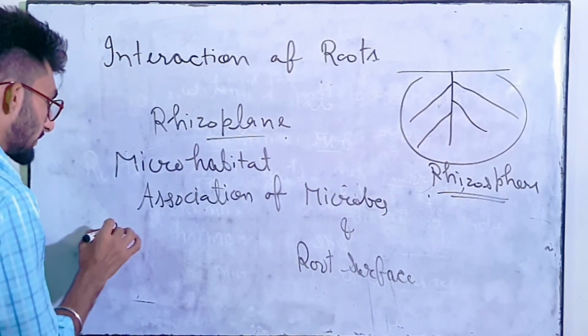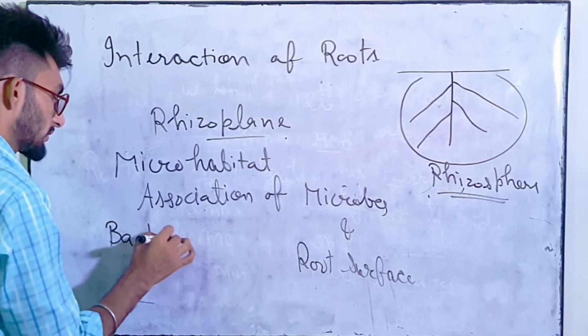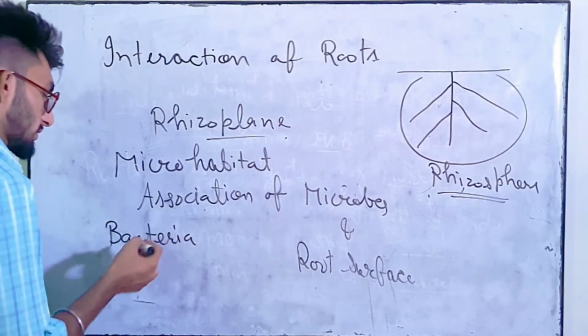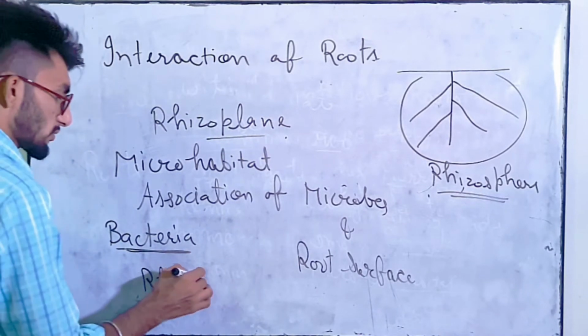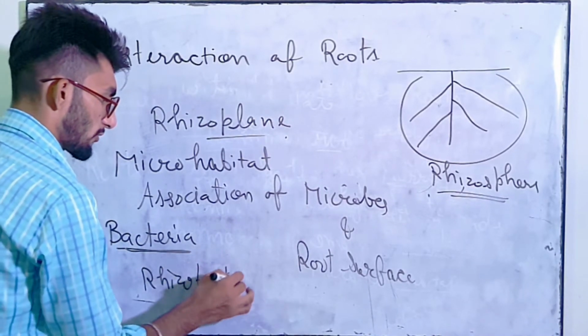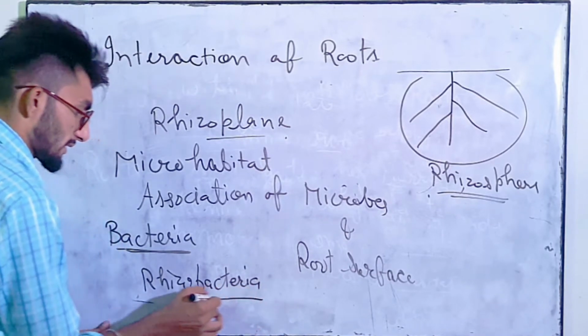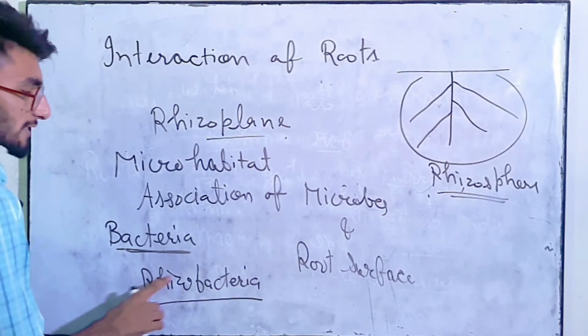So the bacteria mainly found associated with the roots. So bacteria which are associated with the roots are known as rhizobacteria. So वो बैक्टीरिया जो रूट्स के साथ एसोसिएशन में होते हैं उनको हम क्या बोलते हैं? राइजोबैक्टीरिया.